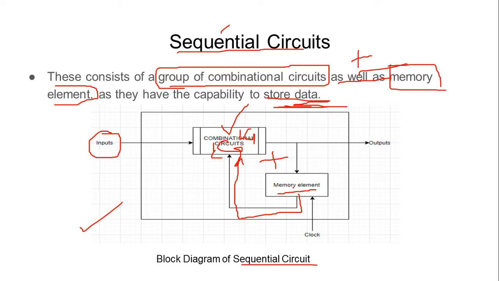The memory element stores data, and that could also be given as an input to the combinational circuit. So depending upon the input provided as well as the storage element, I receive some output value. This is how sequential circuits work. One more thing to remember is that these circuits require clock pulses to operate. So clocks play a vital role in designing sequential circuits.